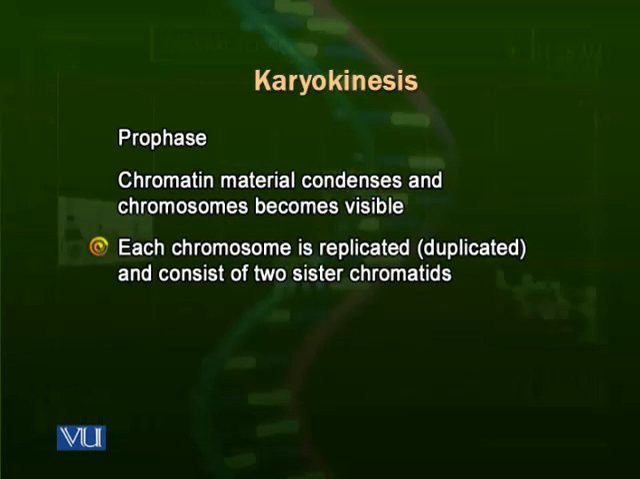Now each chromosome has a central point, the centromere, where both of these sister chromatids are joined together. This part is also occupied by a protein called kinetochore. Kinetochore attaches these sister chromatids to each other, and later on in the late prophase, when the spindle fibers are formed, kinetochore attaches these sister chromatids to the spindle fibers.